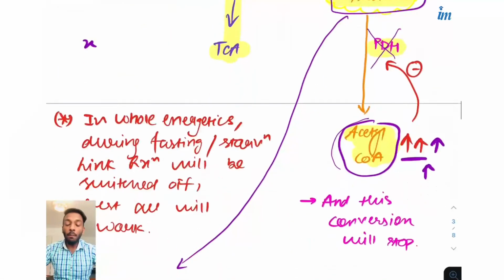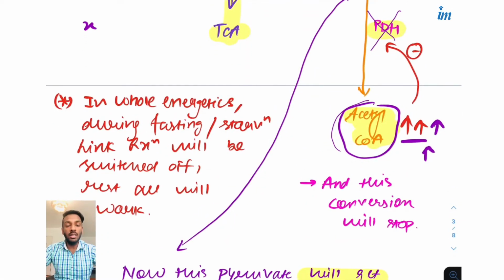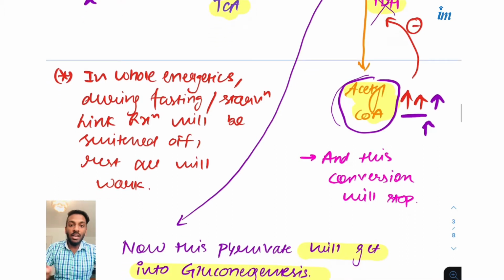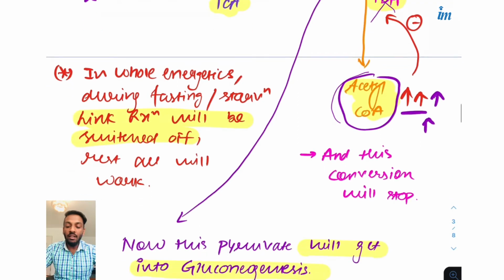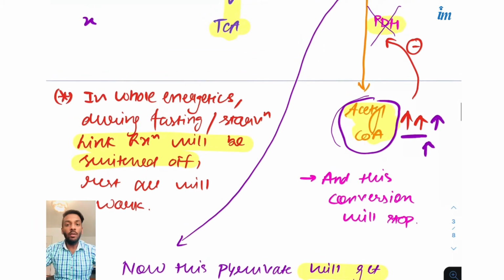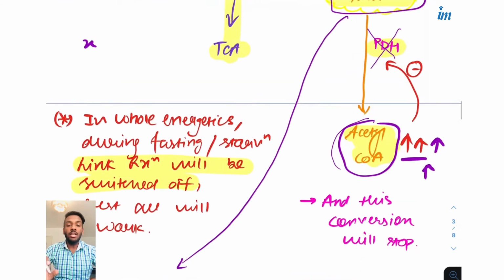Because we cannot continue this beta oxidation of fatty acids for a long time, because it is an expenditure process, very expensive. Okay, so in whole energetics during the fasting or starvation, this link reaction will be switched off, because of insulin deficiency, and the rest all will work. Like this acetyl CoA will go into the TCA, then the ETC, and initially the glycolysis is also occurring. So everything is going on, but this link reaction will be stopped.